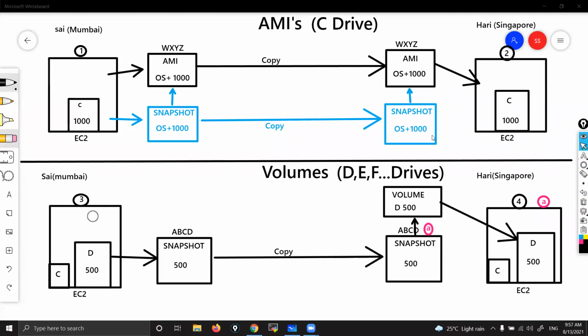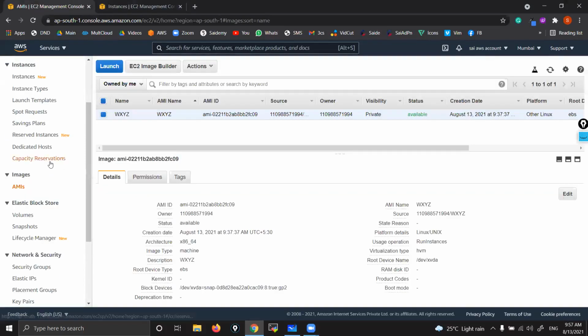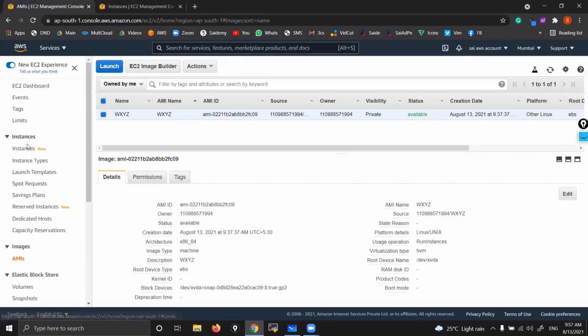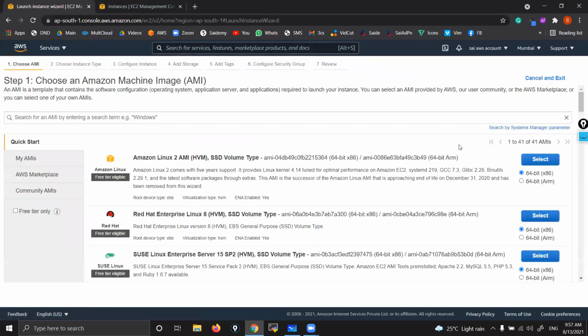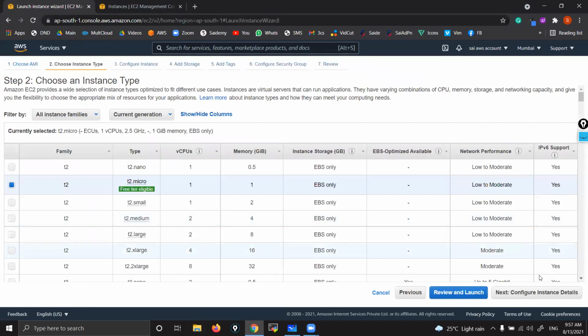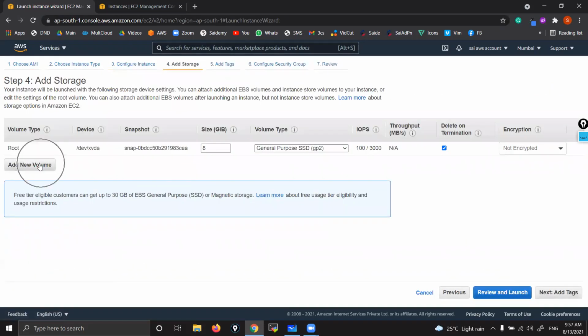Let me launch one instance in Mumbai. I'm in Mumbai. Launch instance. Amazon Linux, T2 micro, number of instances 1. But here I'm attaching one more drive.